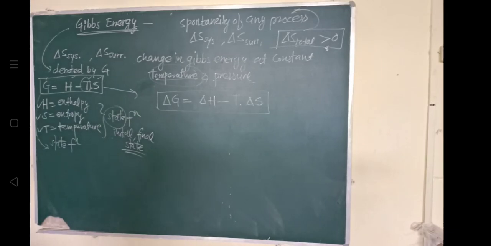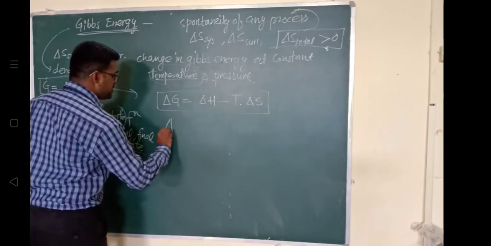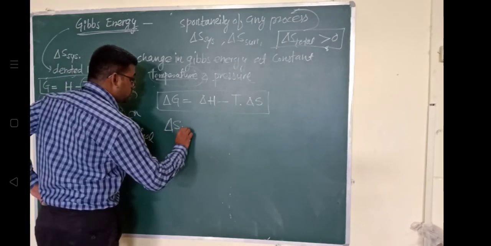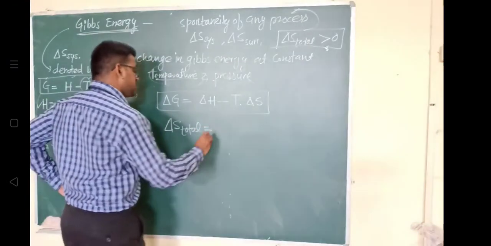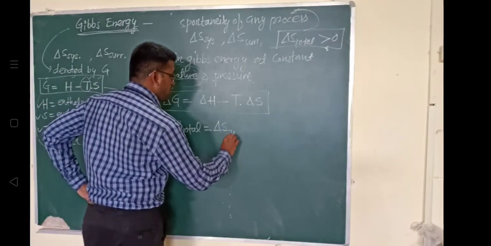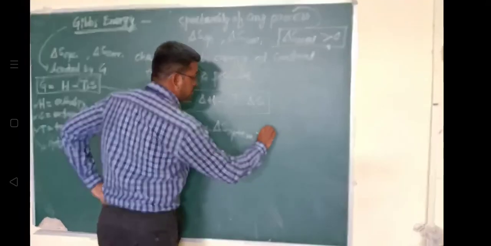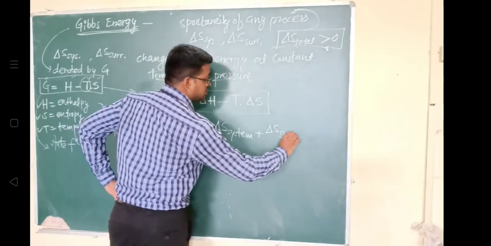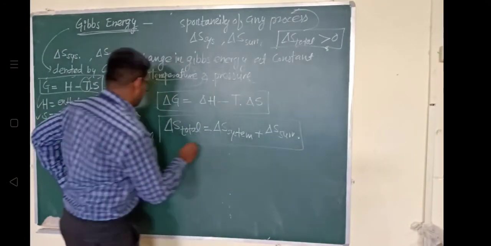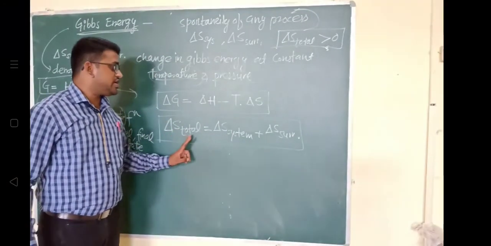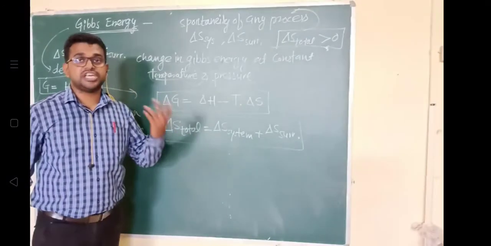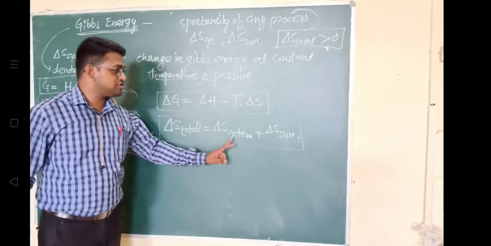The total entropy change that accompanies a process is given by delta S total, which is delta S for a system plus delta S for the surrounding.